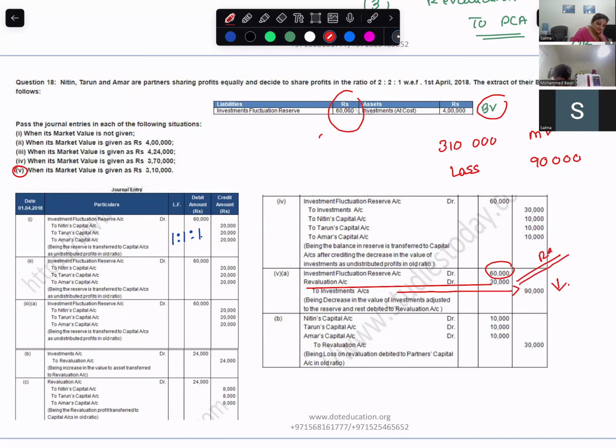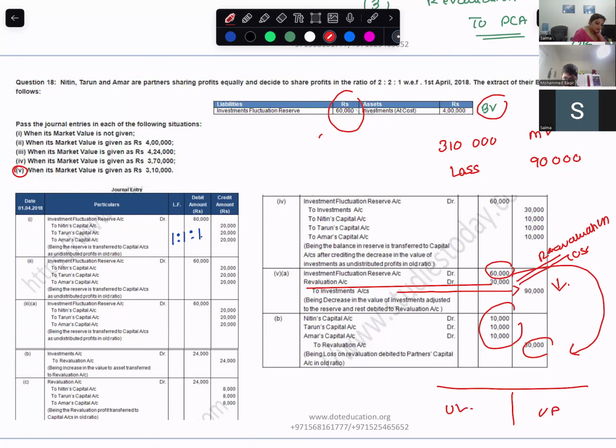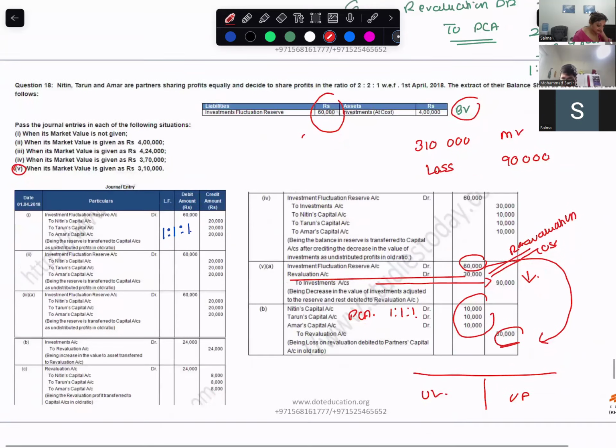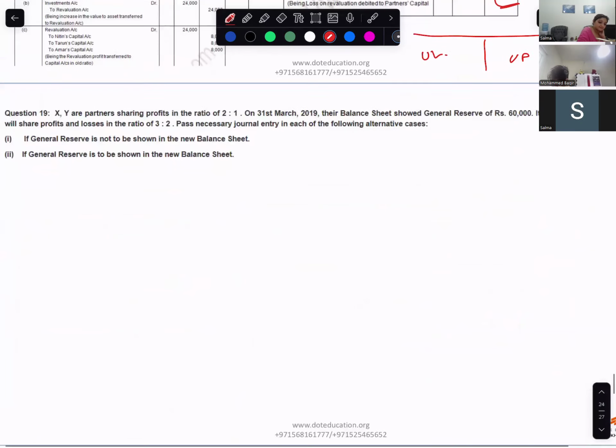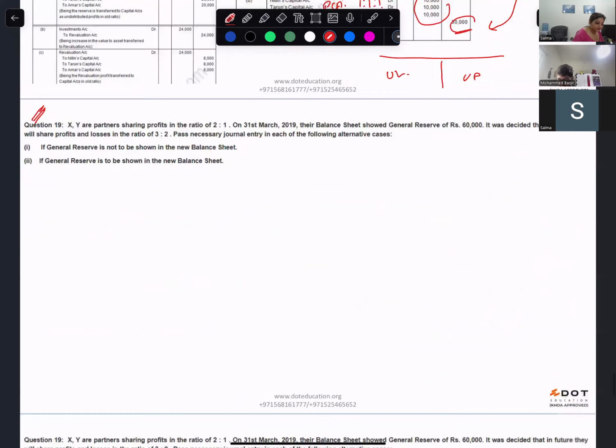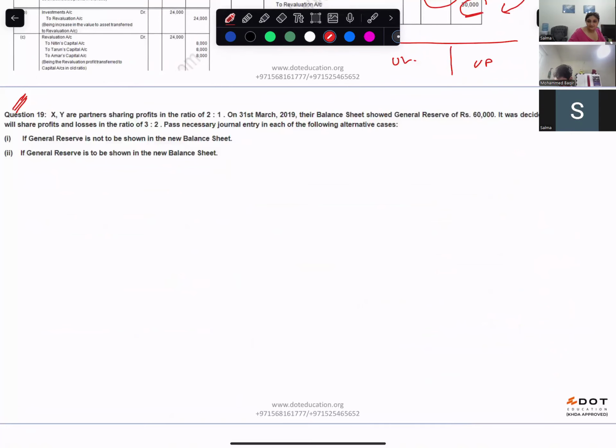Now you have this revaluation loss of how much? 30,000. This 30,000 will be distributed amongst the partners. Because undistributed profit goes here, undistributed loss. So partners' capital account will be debited 1:1:1, and revaluation account is credited. Correct? You've done this, right? Now you're doing the 19th sum, right? Okay, try the 19th, then we'll discuss.